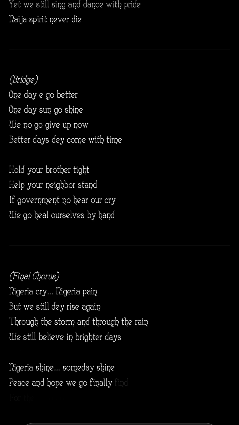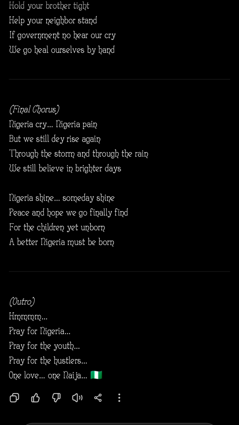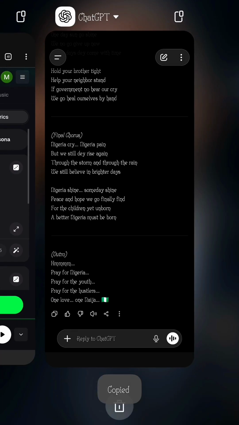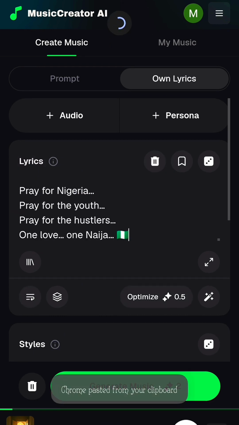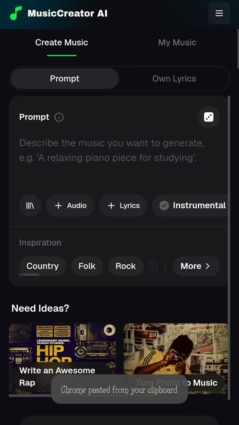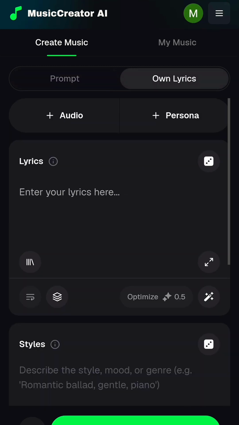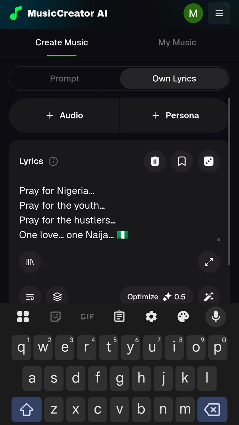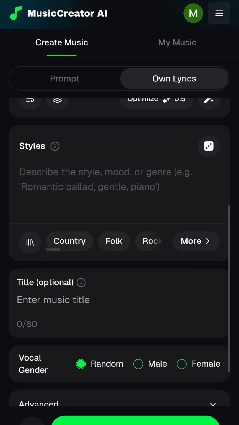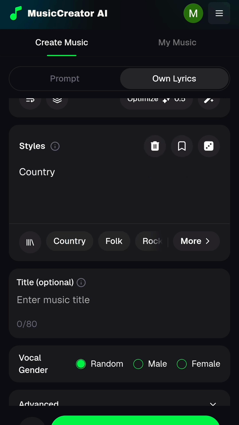Now, as you can see, it's writing it. After it writes it, just click on copy. You copy everything and you come back here where you say own lyrics, then you paste the lyrics here. After you paste the lyrics, sorry, you bring it back again. I mistakenly clicked it. You paste your lyrics here. After you paste your lyrics, the next thing you're going to do is to put your music style here. So let's say I'll just use Nigeria for my music style.